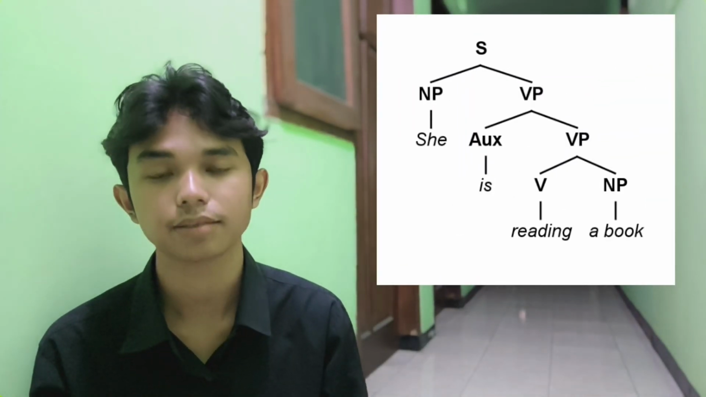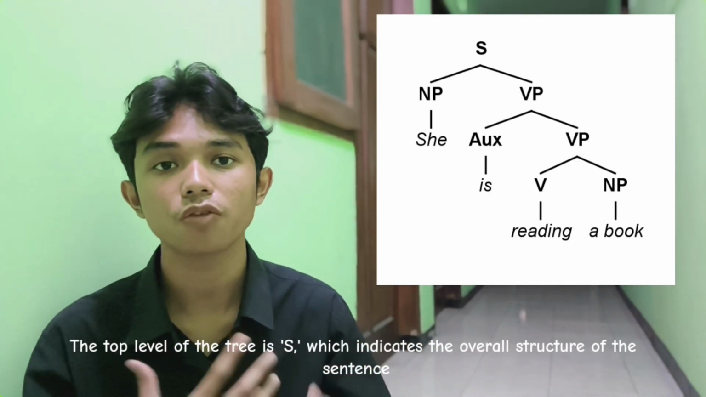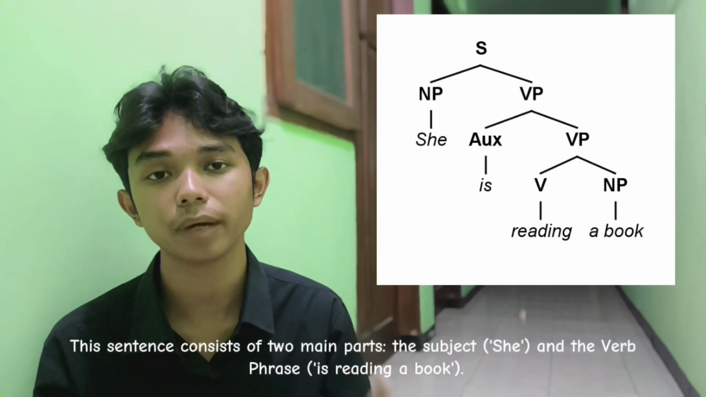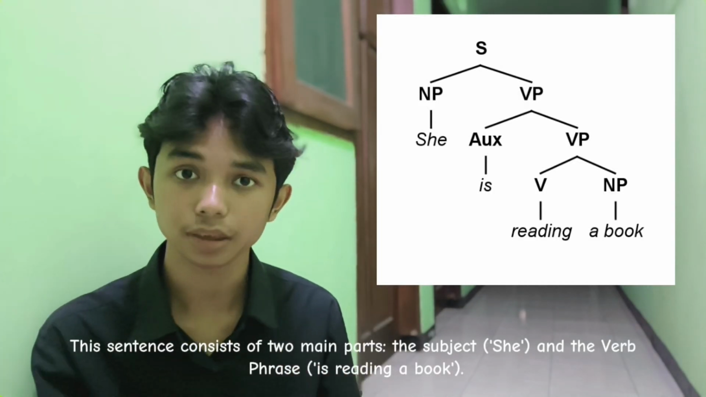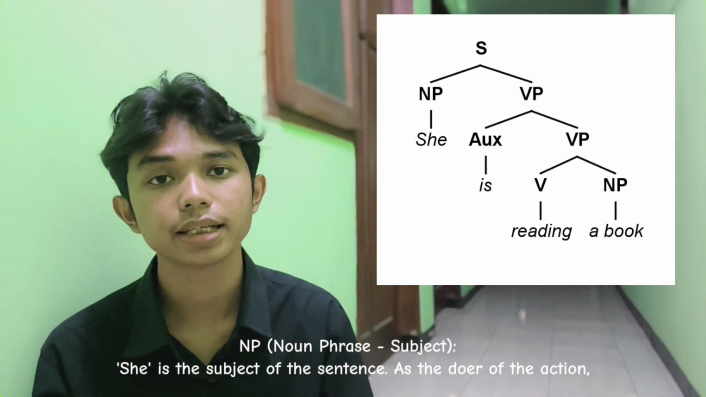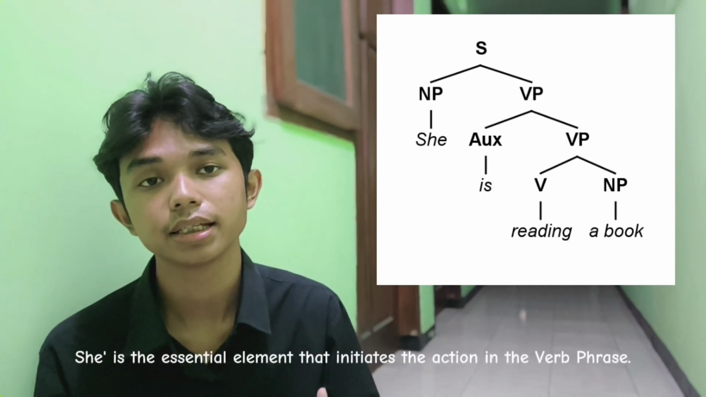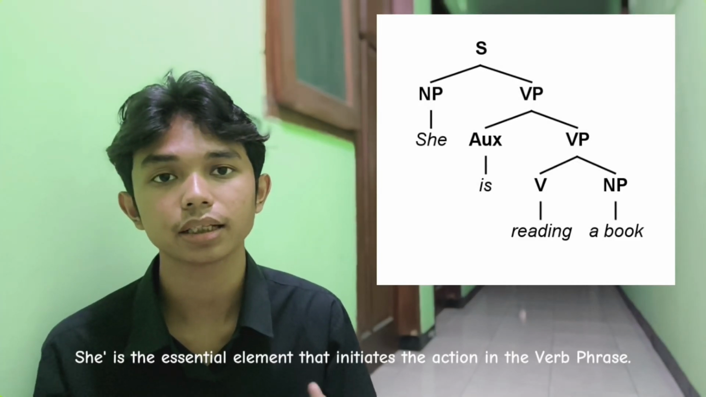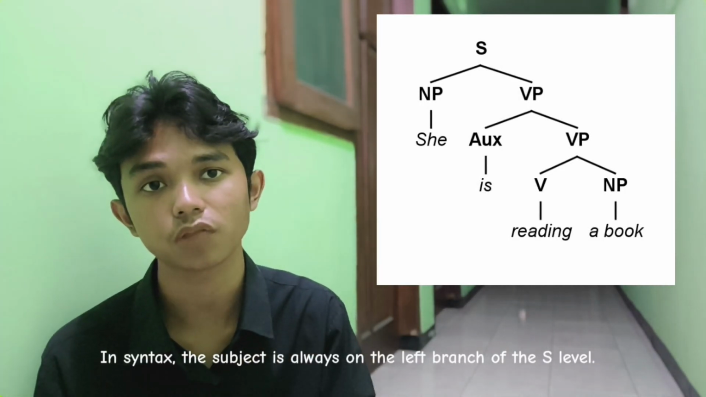As a sentence, the top level of the tree is S, which indicates the overall structure of the sentence. This sentence consists of two main parts: the subject she and the verb phrase is reading a book. NP, noun phrase, subject. She is the subject of the sentence, the doer of the action. She is the essential element that initiates the action in the verb phrase. In syntax, the subject is always on the left branch of the S level.